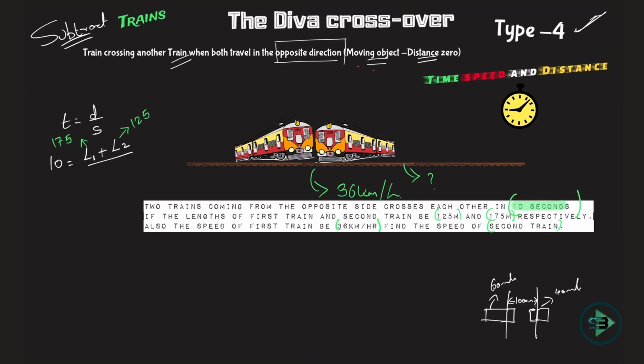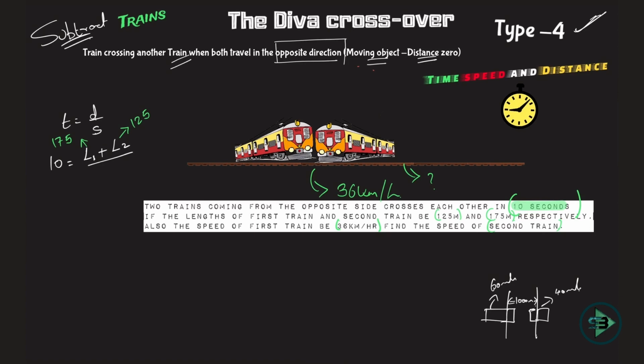Try and visualize this. How are the speeds being added, and why are the speeds being added? It's easier to mug up this thing that same direction subtract, opposite direction add, but why do you add? Because the total distance is covered by their speed in opposite directions, so you add, and the total distance is subtracted as one train is moving ahead of another train in the same direction. That's the concept of adding and subtracting.